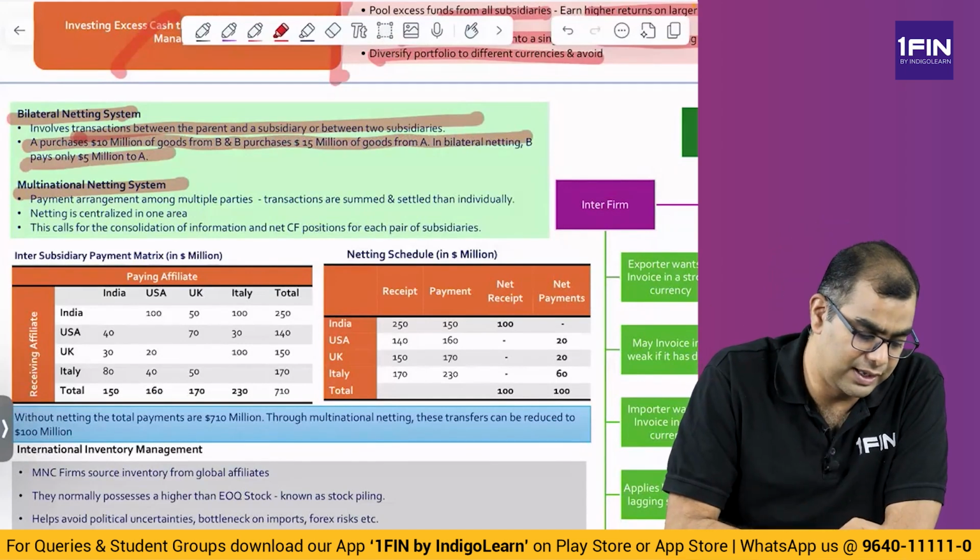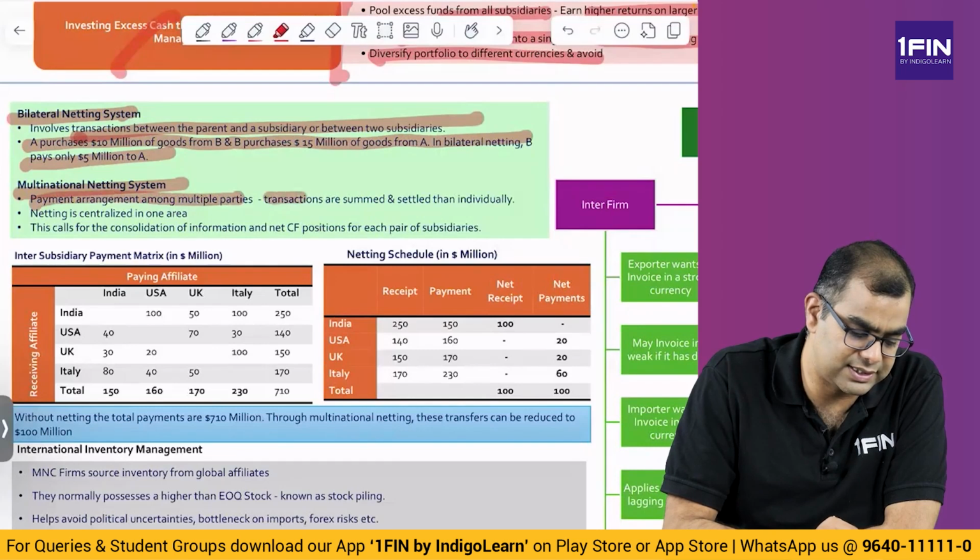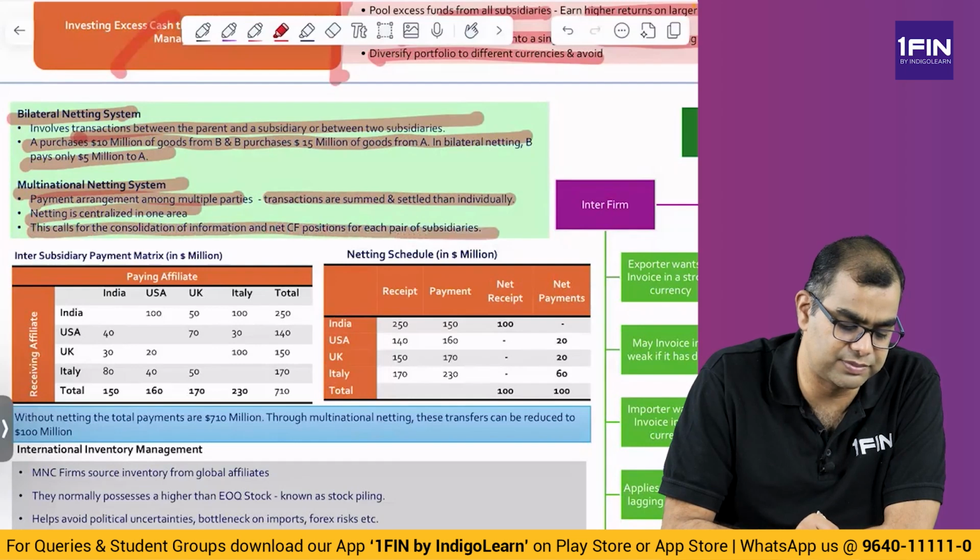What is multilateral? A payment arrangement among multiple parties. Transactions are summed and settled individually. Netting is centralized in one area. This calls for consolidation of information, with the net cash flow position for each pair of subsidiaries.